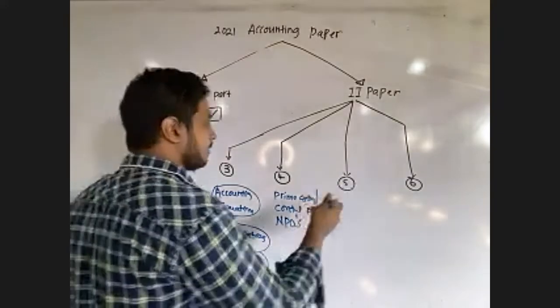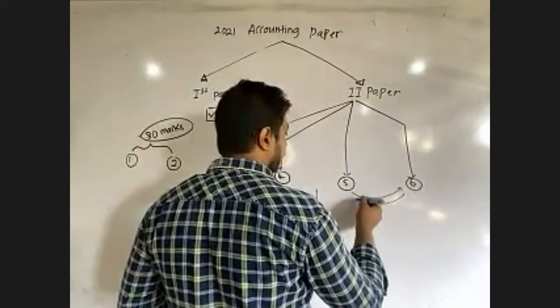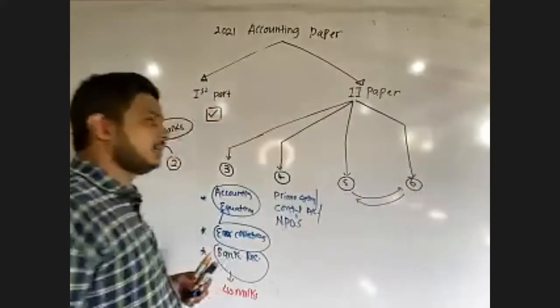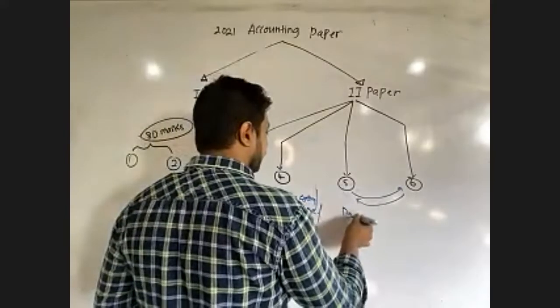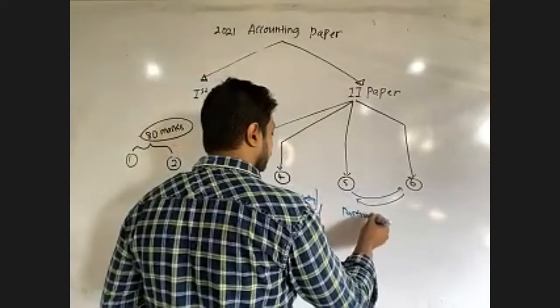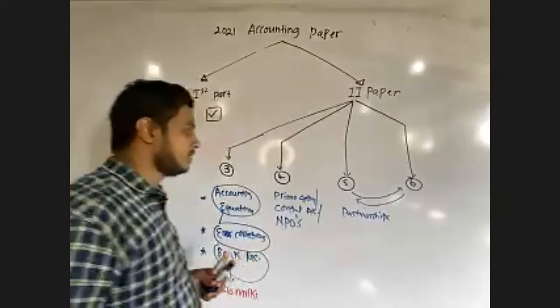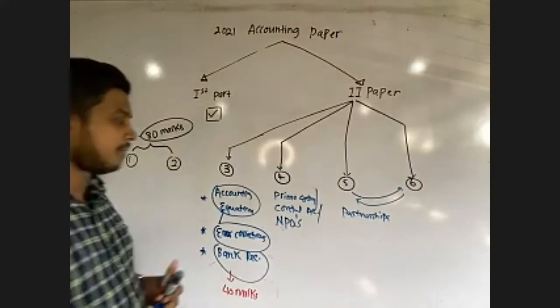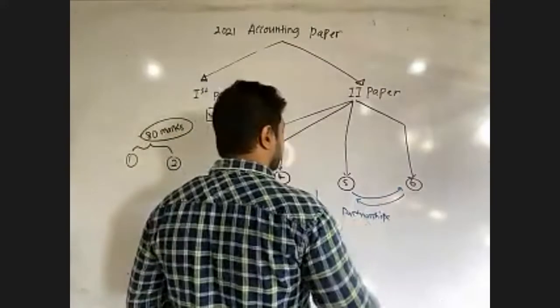Fifth and sixth question, I cannot exactly say what kind of questions will be tested. Partnerships can be tested in the fifth question, but it can be shifted to the sixth question as well. We don't know. Sometimes partnership will be tested in the sixth question or sometimes in the fifth question.